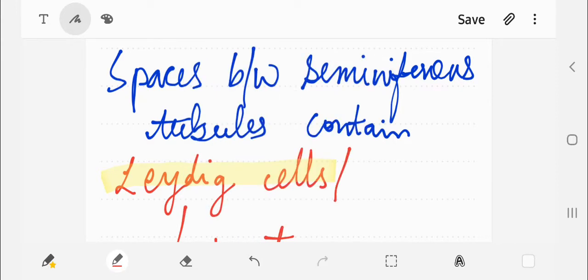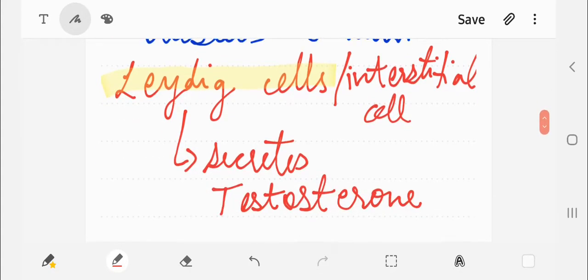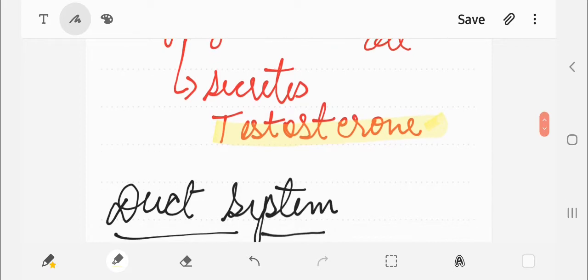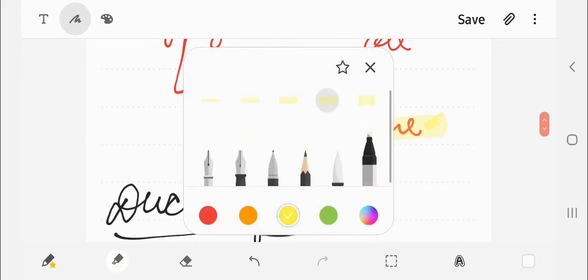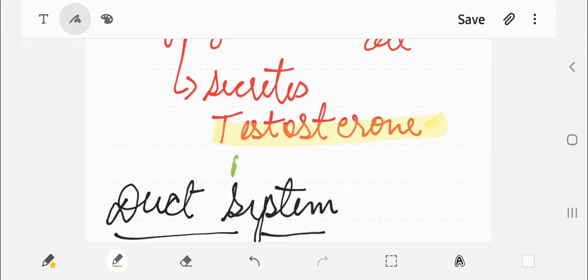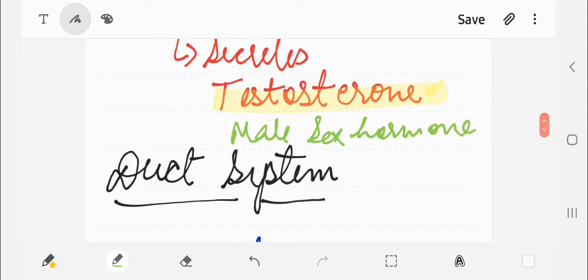And the function of your interstitial cells, that are present in the space between the lobes of the Sertoli cells, is to secrete testosterone, that is your male sex hormone, by which you get a number of secondary characters in the male during puberty. So the formation of the various secondary characters of the male during puberty is only because of the testosterone, which is secreted by the Leydig cells or the interstitial cells.